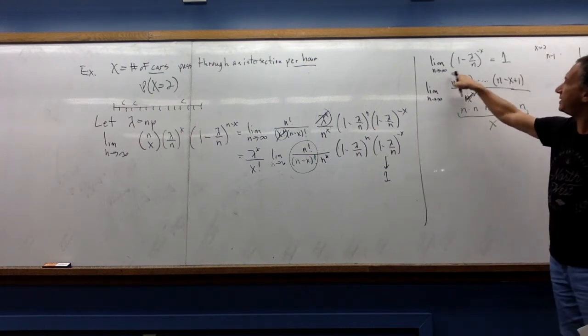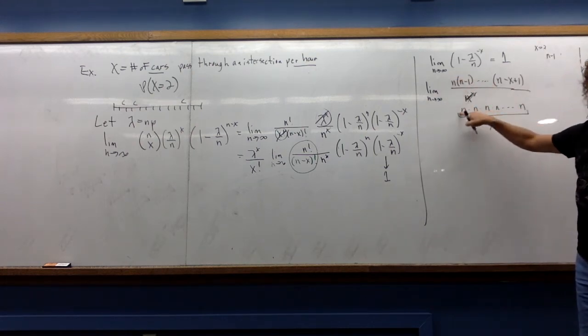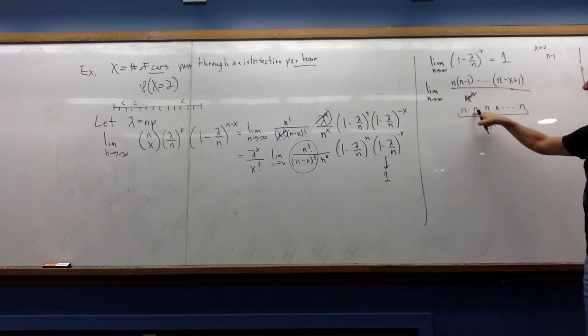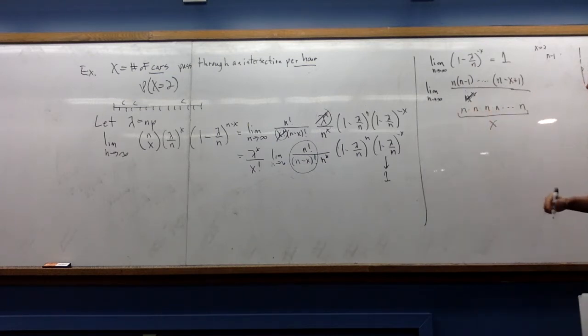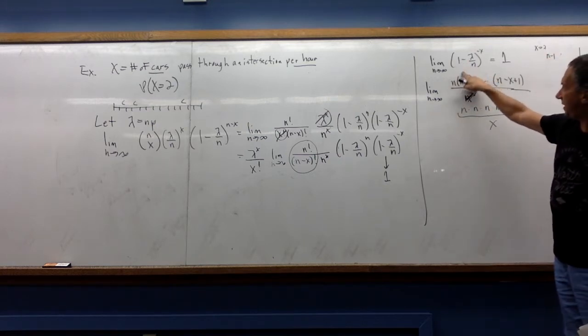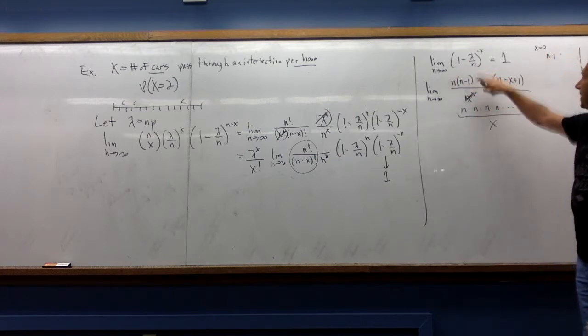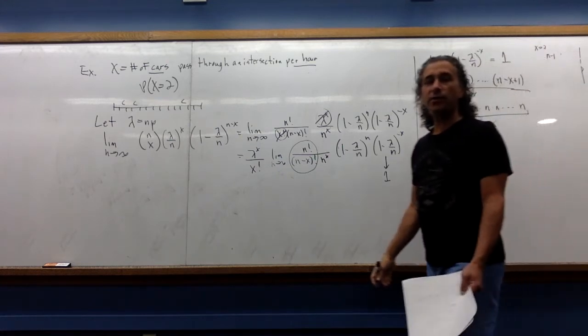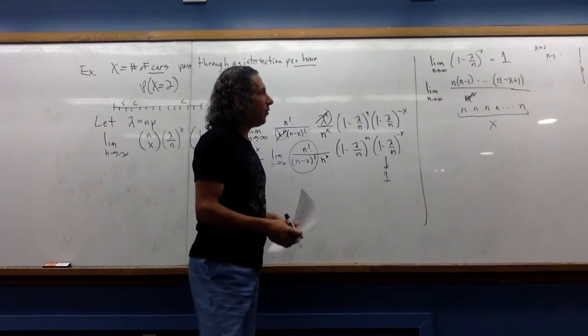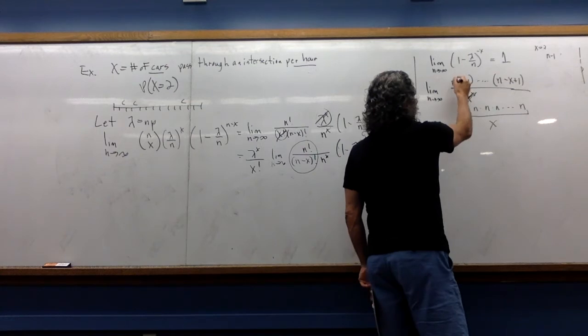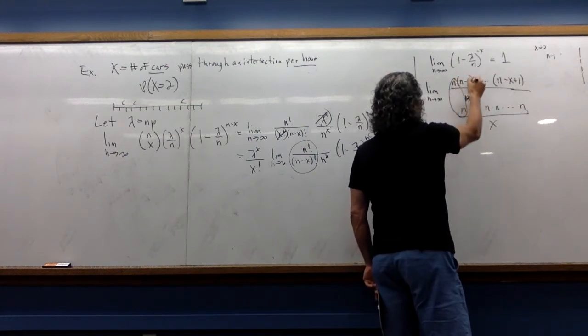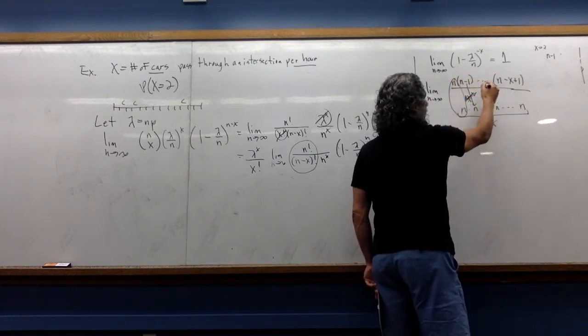So it would just be n times n minus 1. So we have 2 terms, because the bottom would be n to the second, or n times n. If x equals 3, it would be n times n minus 1 times n minus 2, and we would have n cubed on the bottom. So my point is that for every term on top, I've got a term on the bottom.